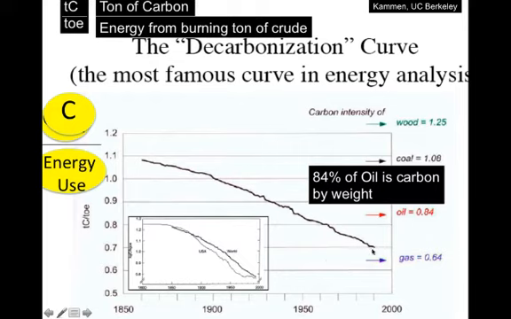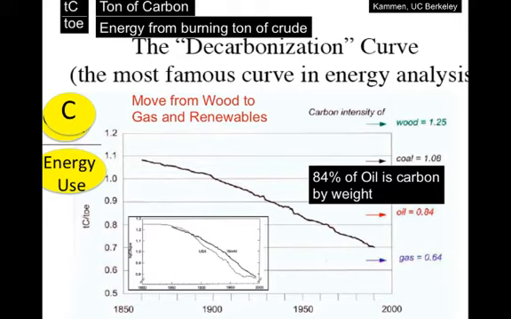But the most important thing about this graph is the decrease from 1.1 to 0.7. And so this means we are generating more useful energy with less carbon emissions, largely because we've moved from wood to natural gas, and also renewables, which emit less carbon dioxide for the same amount of energy.